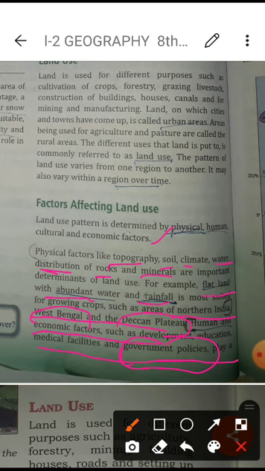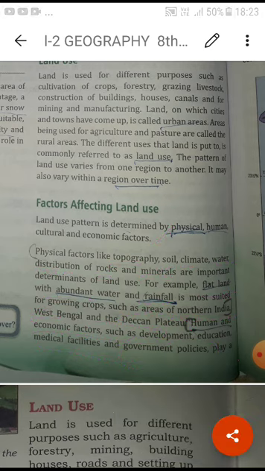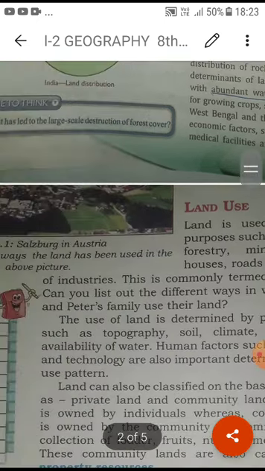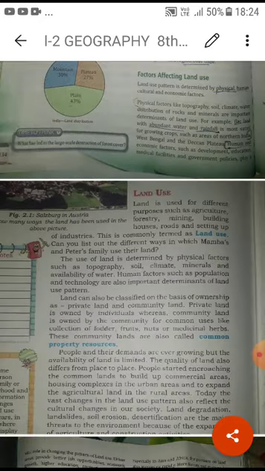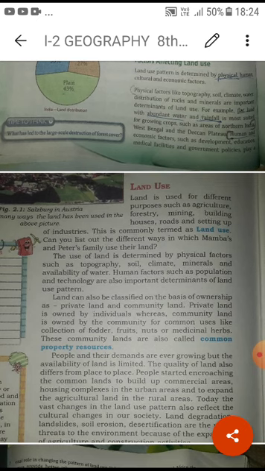Students, along with this, different medical facilities also matter. These are the important factors which decide land use. That's why, being a good citizen, it is our duty to use the land in a good and better way. So we can understand that there are different factors, which we have already talked about. This also explains land uses.